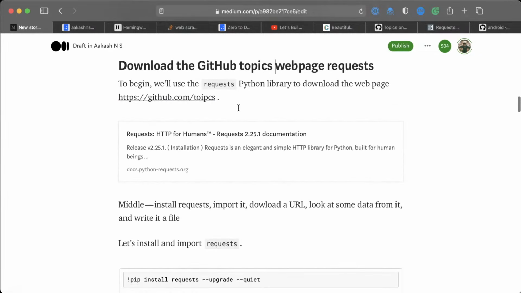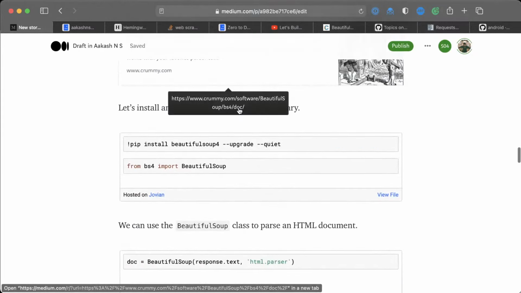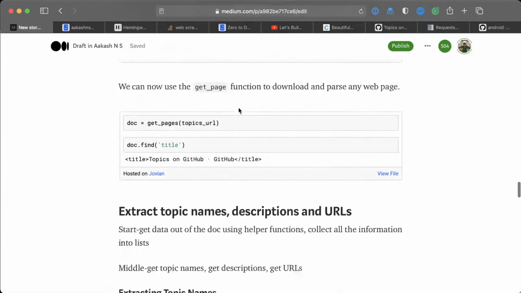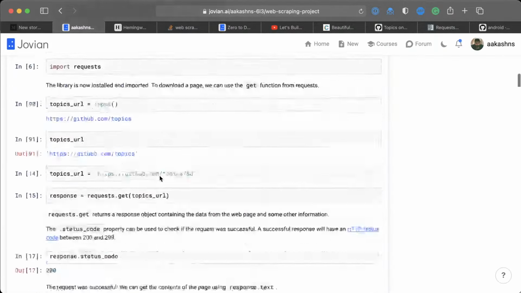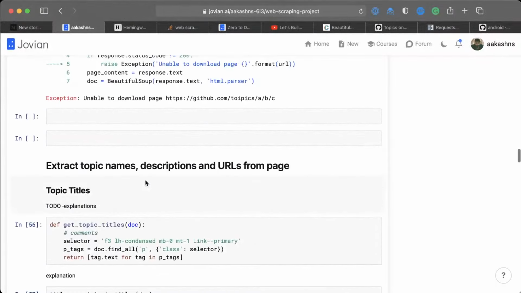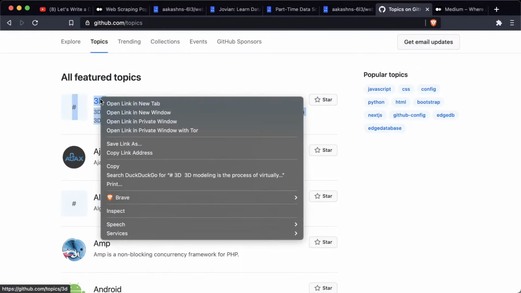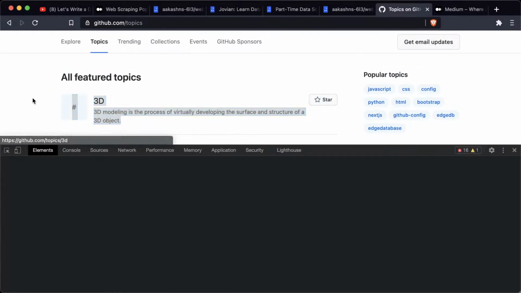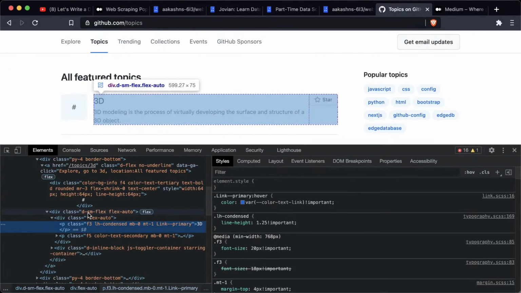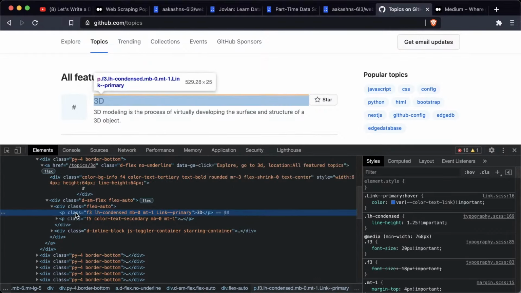Then you download it using requests and then you show this. Okay, I don't see any opportunity for an image here. Maybe we will see an opportunity for images later on where we are extracting things like titles. So this is where we are extracting this topic title. There is an opportunity for including an image here. It could be something like this, where we take this and we click inspect, and then we show that this title is actually available here.